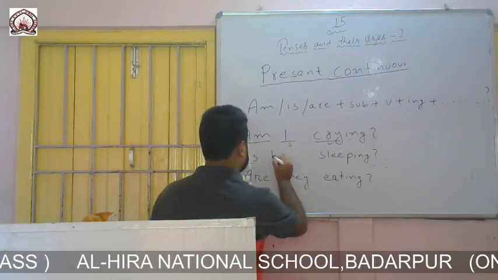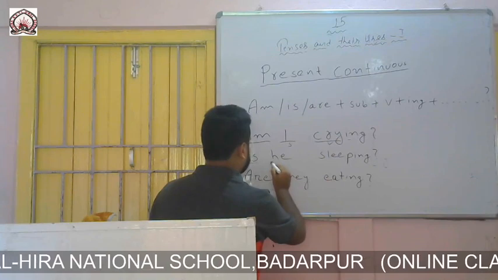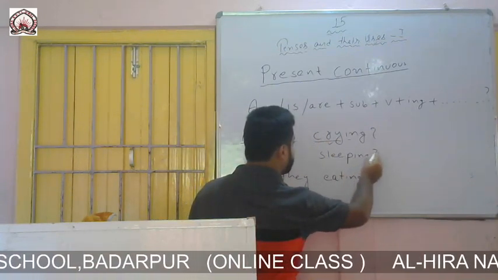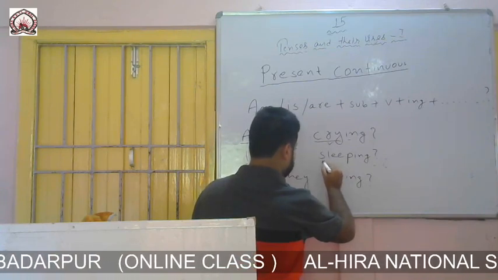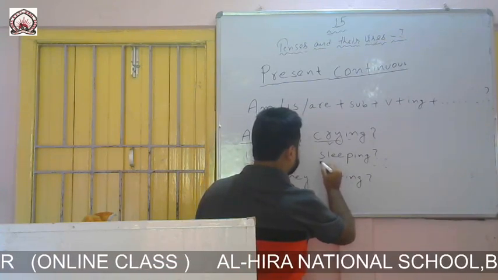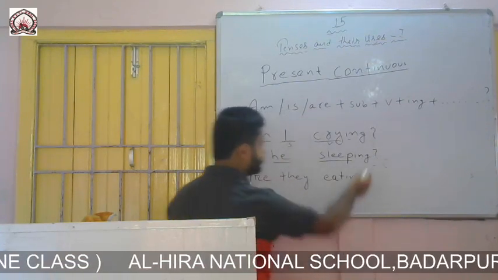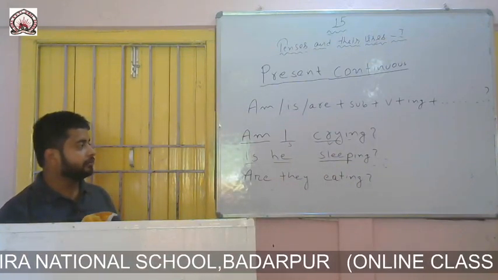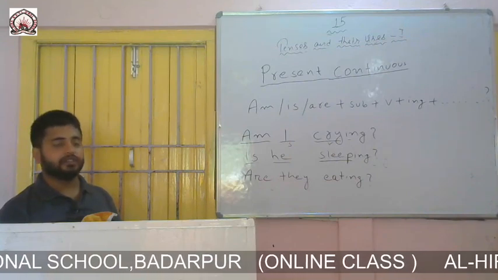So I have written he as per the formation. Then the formation says to write a verb with ing. Here the verb is sleep, and then I have written ing. Then I have put a question mark at the end because it is present continuous interrogative.